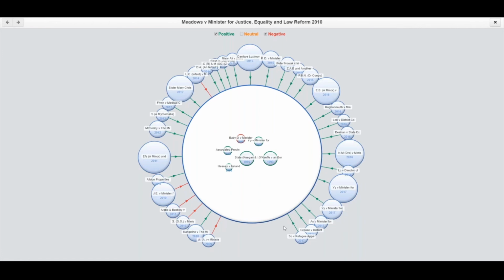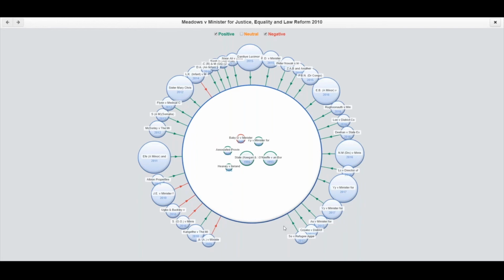It does have a secondary use, and that is essentially the sizes of the circles. Now, essentially, the larger the circle, the more case relationships it has in common with our case Meadows. So to give you a better idea, if I was to click on any of these smaller circles, I can see that this case has one case in common with Meadows.